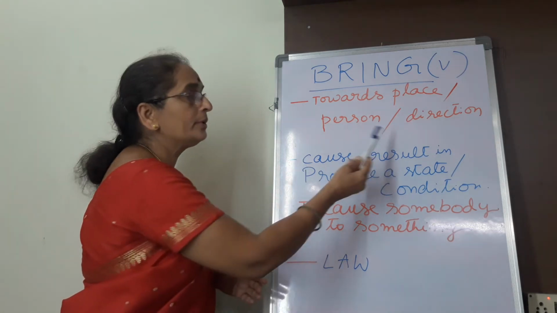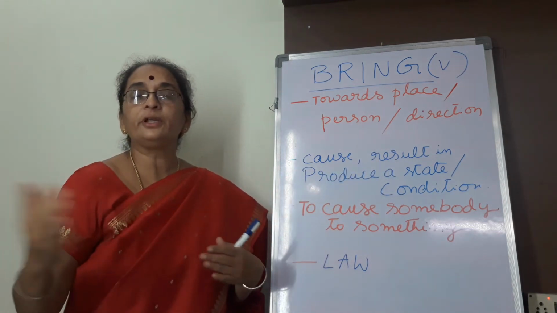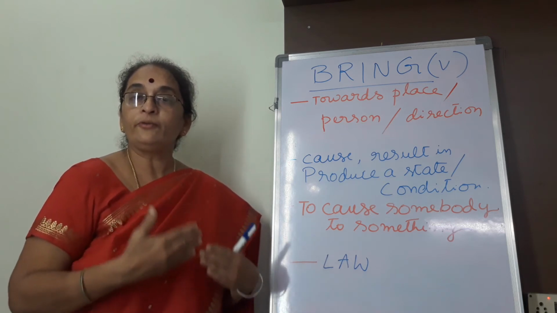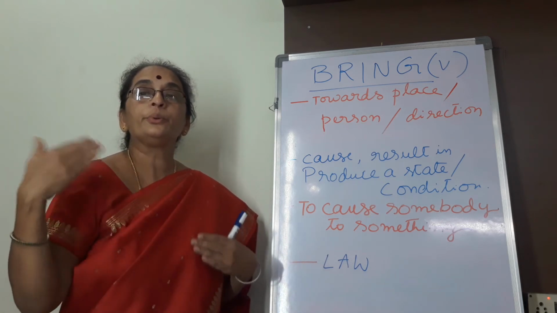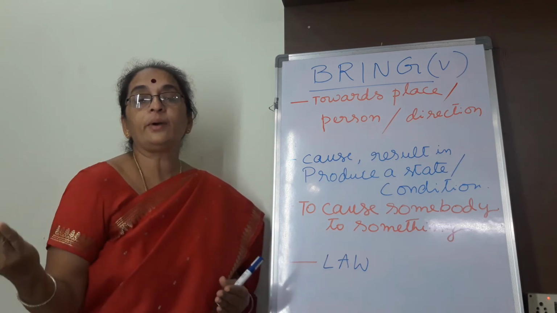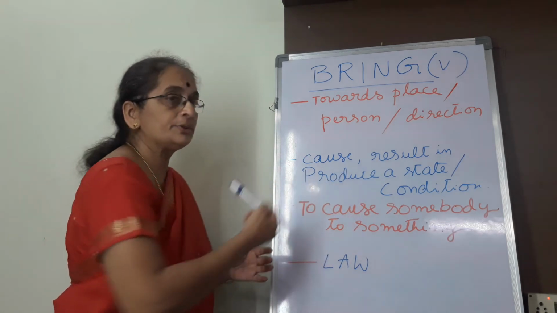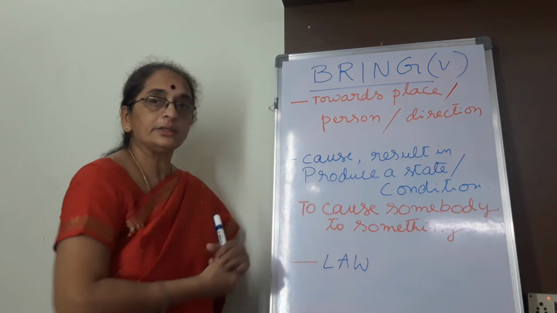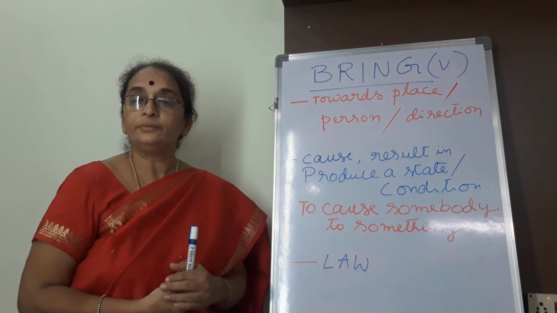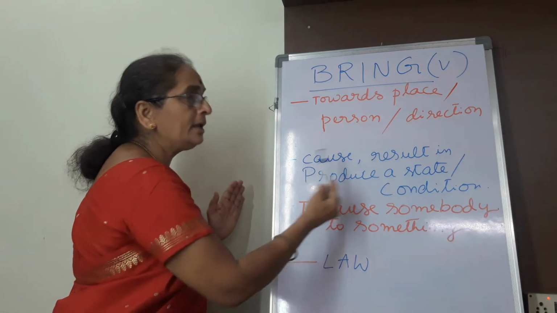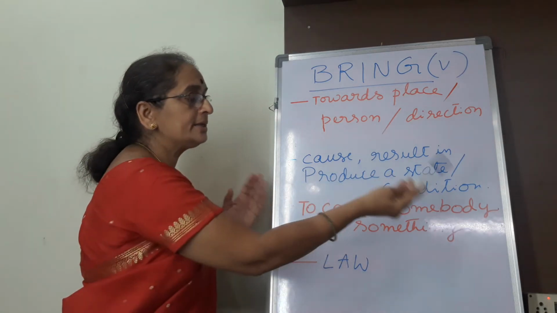The first one is purely about the physical shifting of one person, one item or something from one place to the other person, or to a place where it's required to be brought. And coming to the next one, in this context we use the verb bring in the sense that something creates something, something results in something.